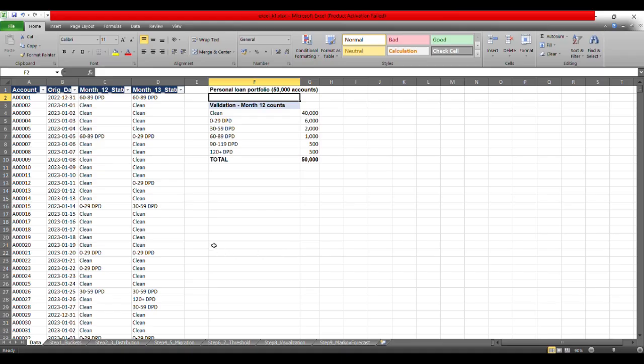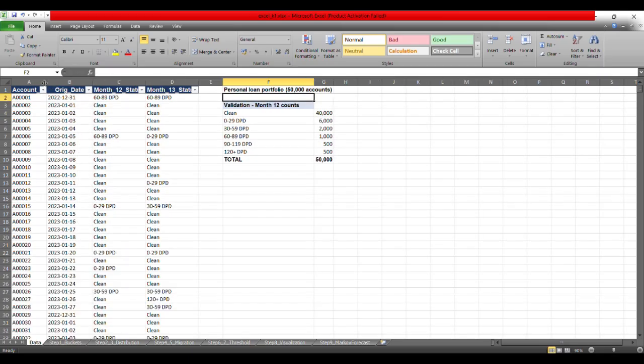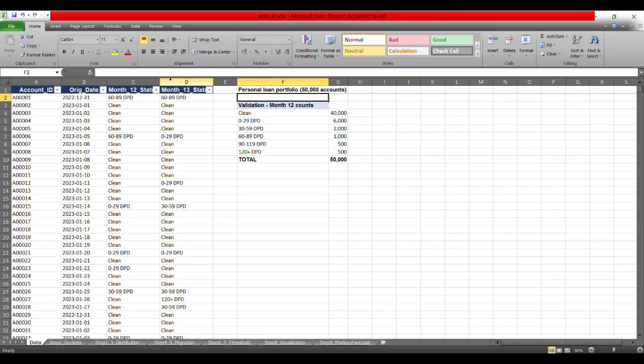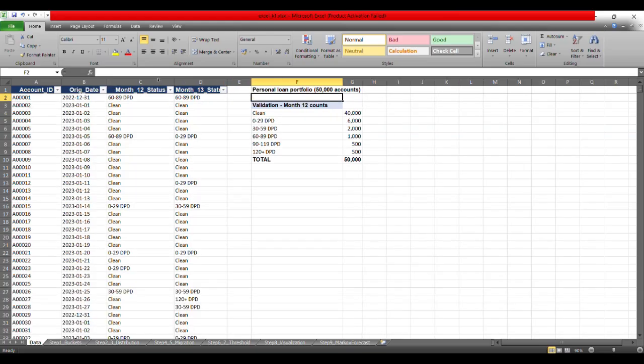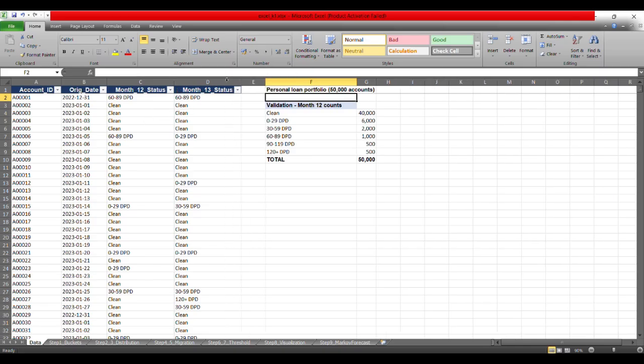Here there are 50,000 rows of account-level data, with one row per loan for each of the accounts. I have marked the account ID, the origination date, and the month 12 status, assuming that the account has been on the book for at least 1 year. Then I am also marking the month 13 status for each of the accounts.